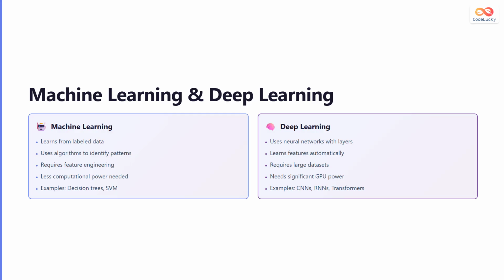Deep learning, on the other hand, uses neural networks with multiple layers that automatically learn features from raw data. It requires large datasets and significant GPU computing power. Deep learning techniques include convolutional neural networks, recurrent neural networks, and transformers, which are the foundation of modern generative AI.